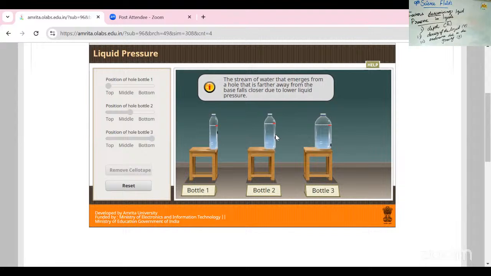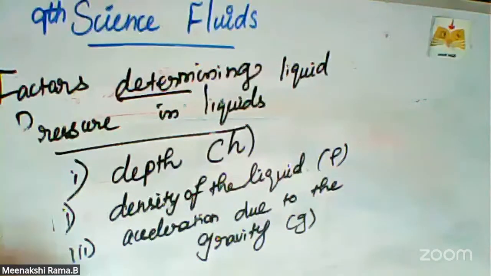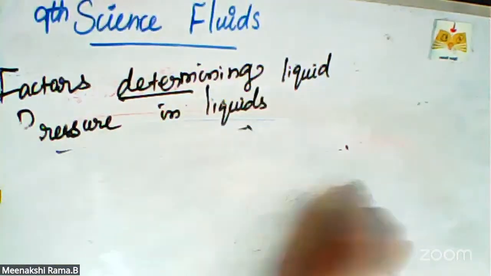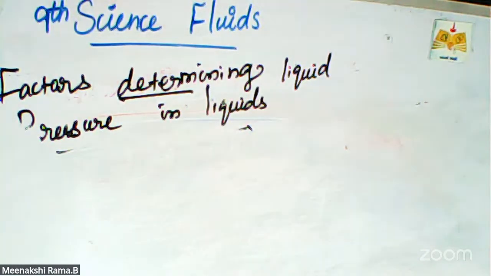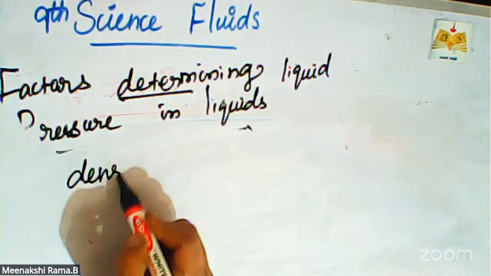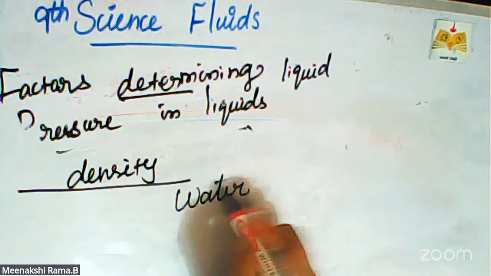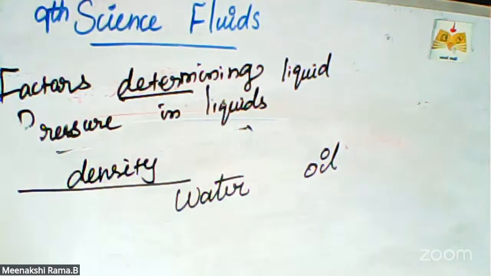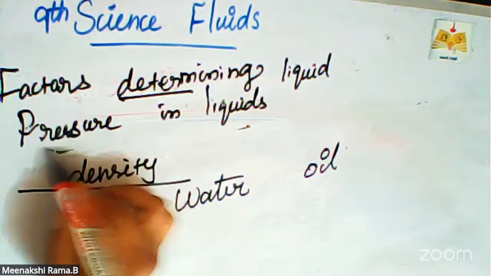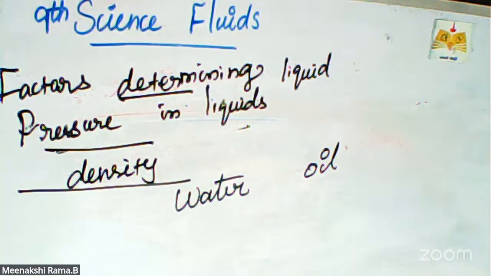Okay. So I think the second concept is density. So how can we identify the density concept? Density is very different for water and oil, cooking oil or different kinds of oils. Okay, so first we are taking two kinds of liquids, that is water and oil.